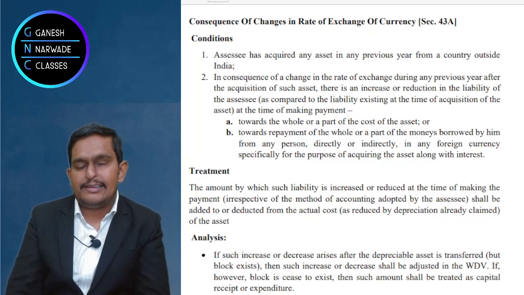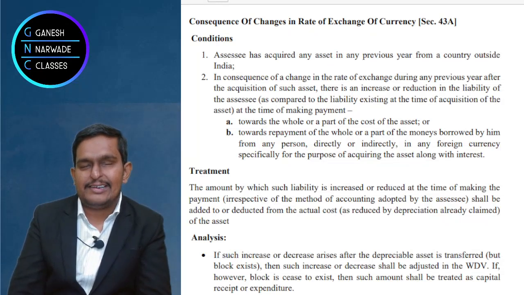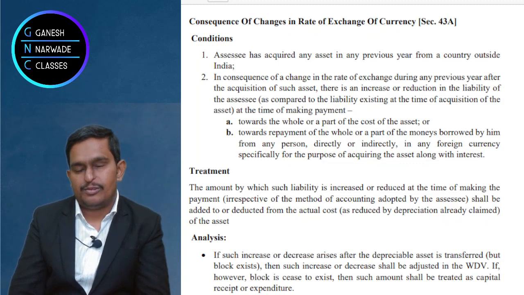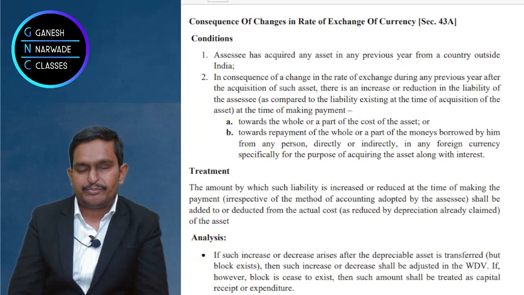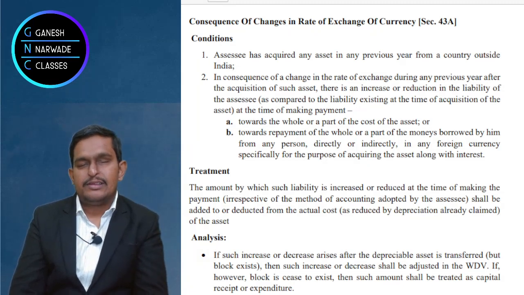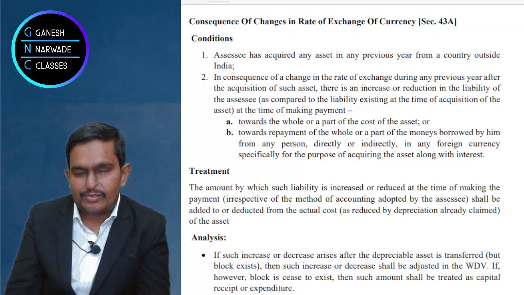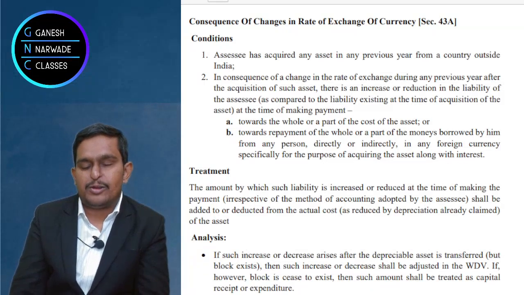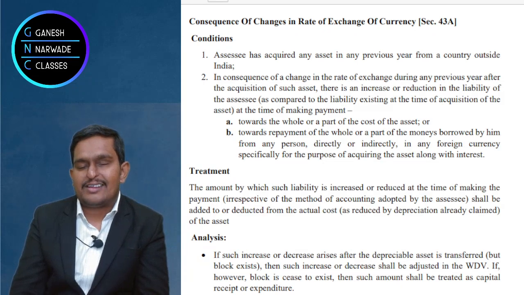You will consider it in the block of the asset, add it and claim depreciation, and it will continue. But whenever you pay the loan, and suppose the price became 35, you have to pay an extra 5 rupees, correct? That 5 rupees into 1 lakh, 5 lakhs, will be added to the cost.